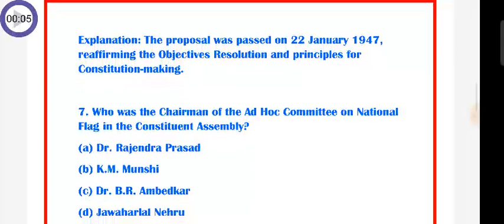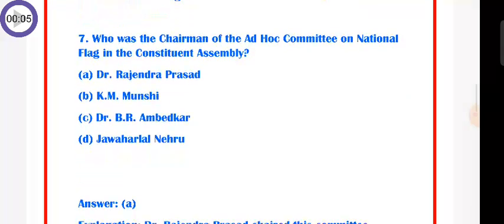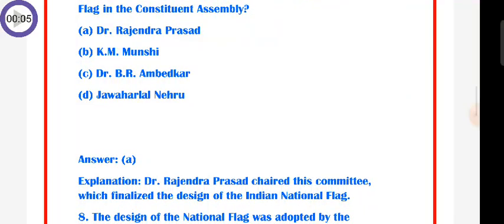Question number 7: who was the chairman of the Ad hoc Committee on National Flag in the Constituent Assembly? A. Dr. Rajendra Prasad, B. K. M. Munshi, C. Dr. B. R. Ambedkar, D. Jawaharlal Nehru. So the answer is Dr. Rajendra Prasad. Dr. Rajendra Prasad chaired this committee, which finalized the decision of the Indian national flag.